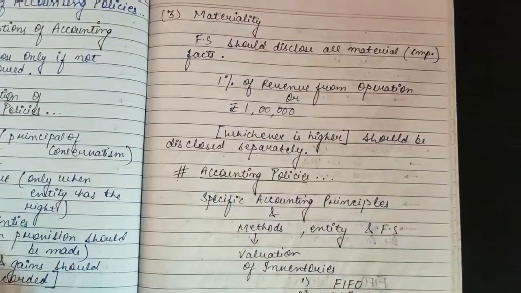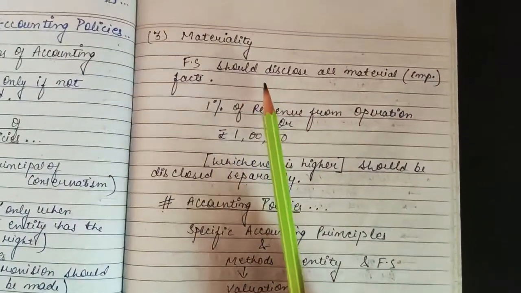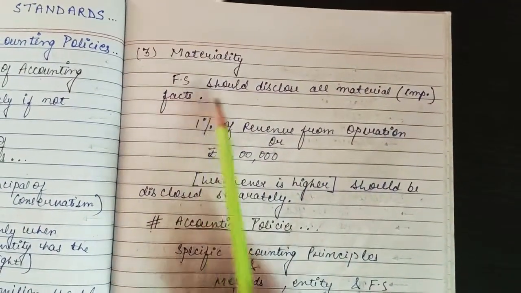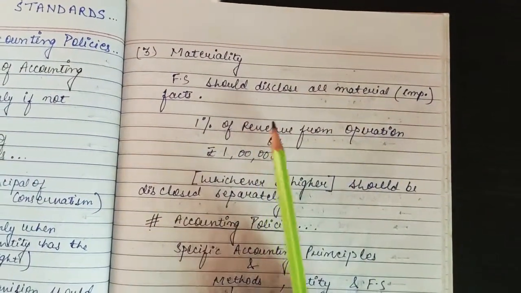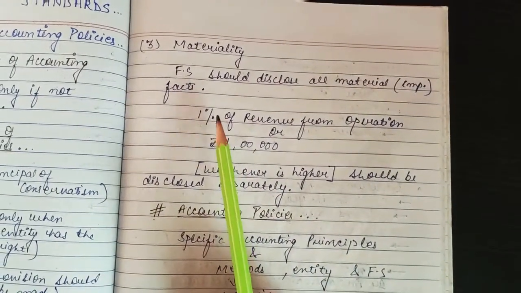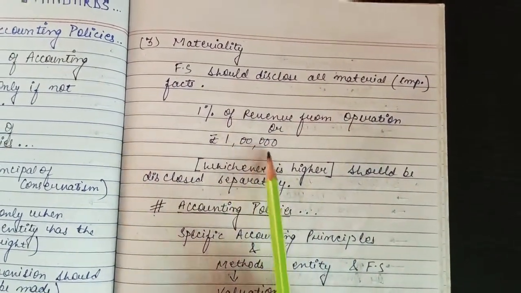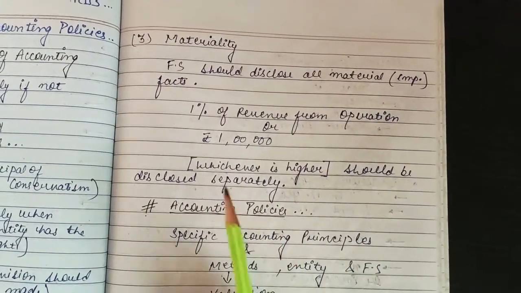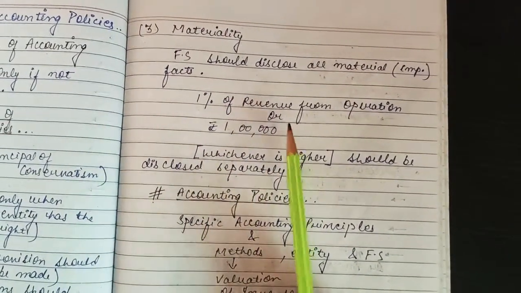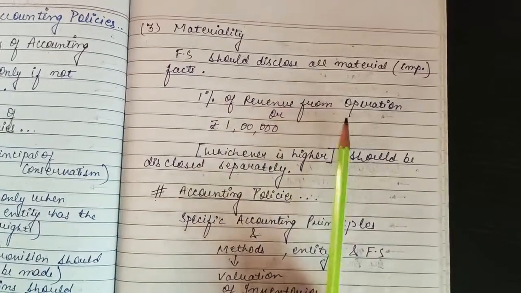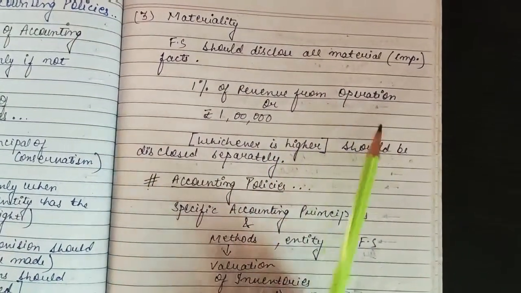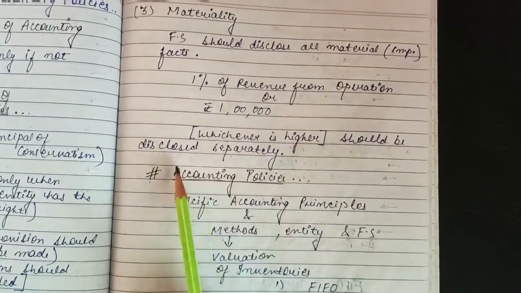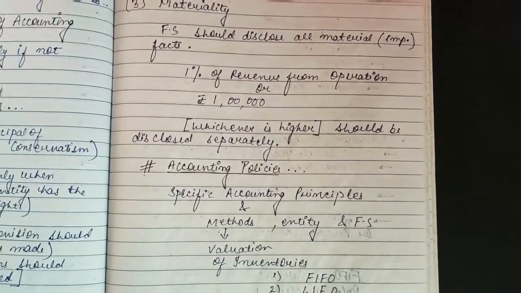Okay, so the next consideration in selection of accounting policy is materiality. Now what is materiality? It means all important facts should be disclosed. So the financial statement should disclose all material, that is important, facts. So listen here very carefully. Either 1% of revenue from operation or rupees 1 lakh, whichever is higher, should be disclosed separately in the financial statement of the company. So first we will be calculating revenue from operation and 1% of revenue from operation. ठीक है, वो जो भी आएगा वो या फिर रुपीज 1 लाख, ये दोनों में से जो भी हायर होगा, जो भी ज़्यादा होगा, that should be disclosed separately in the financial statement of the company or organization.